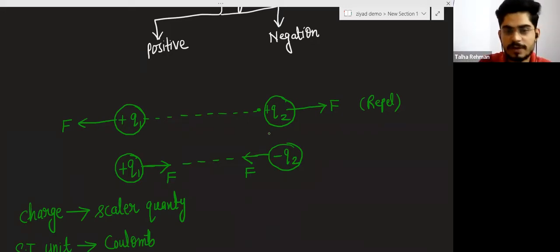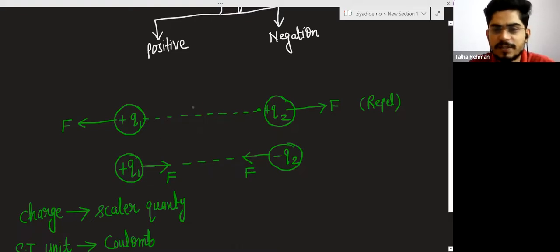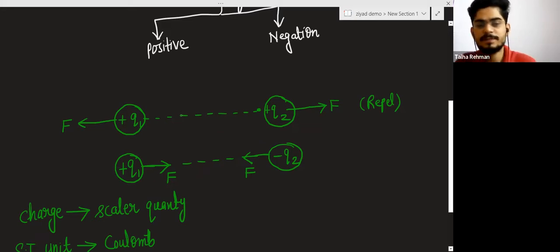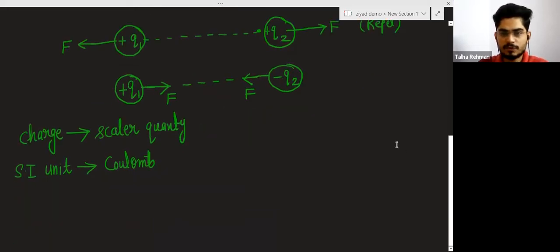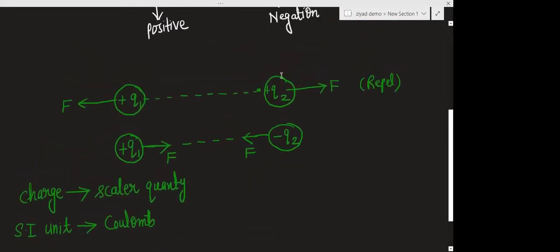So here the charges are separated by a certain distance, and we know that positive repels positive. There will be some medium in between the charges, which I have not defined yet.